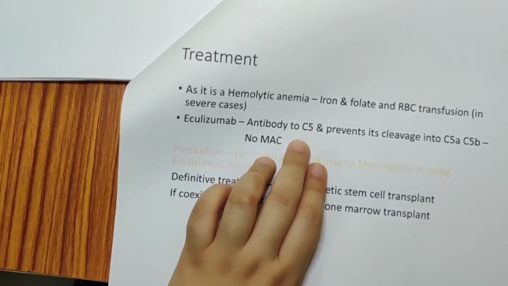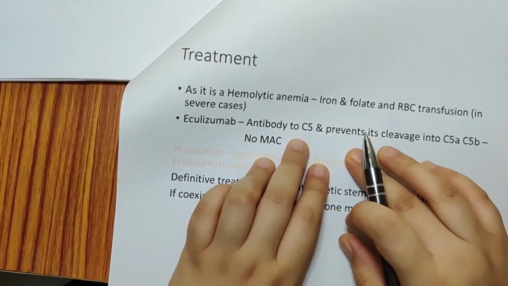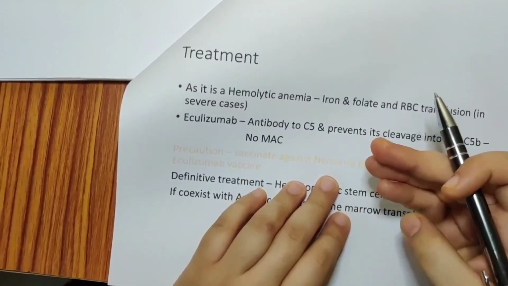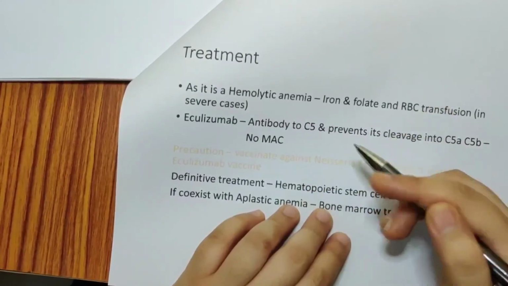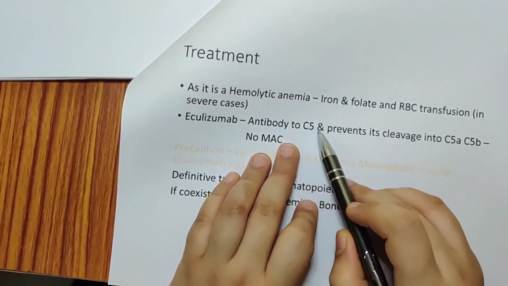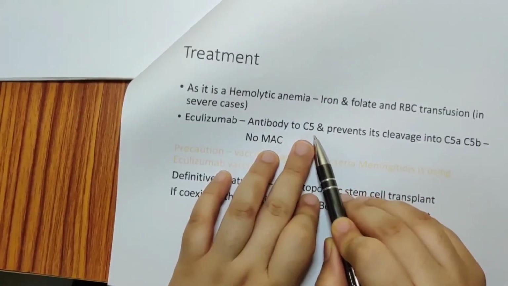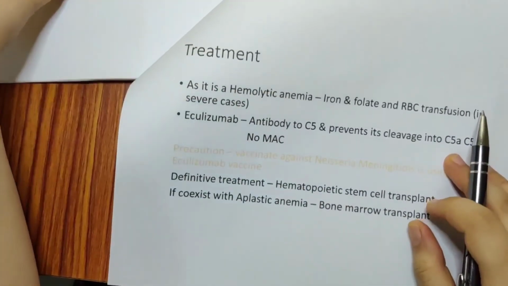Now, we know that C3 convertase is there. Along with C3b, it will join together to divide C5 into C5a and C5b. So that is why we have to introduce an antibody to this C5, which will prevent its cleavage into C5a and C5b.